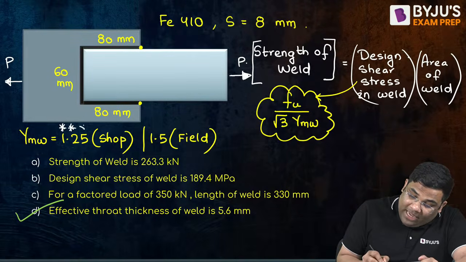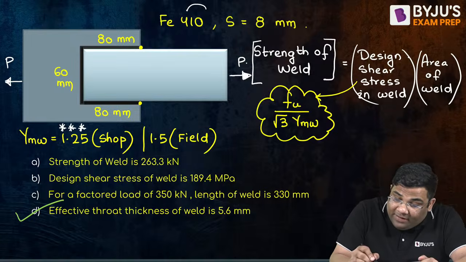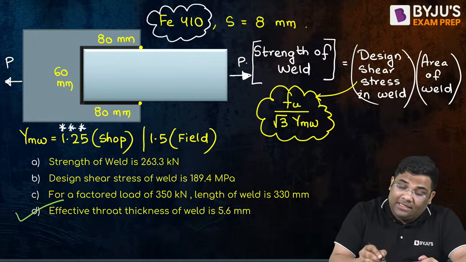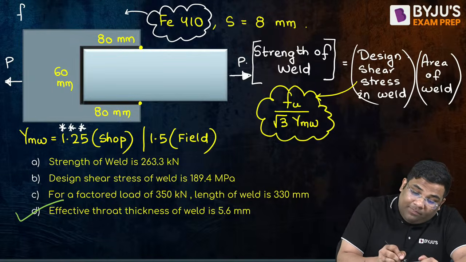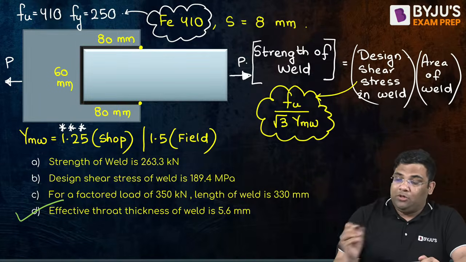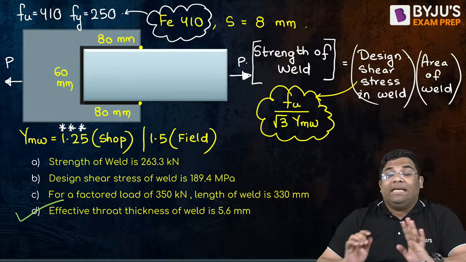Now how to find out the Fu? You see the steel is given Fe410. For Fe410, remember that Fu is equal to 410 MPa and Fy is equal to 250 MPa. So you got your Fu, root 3 and gamma mw.